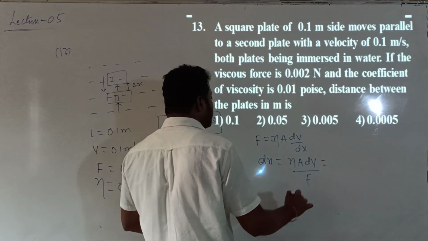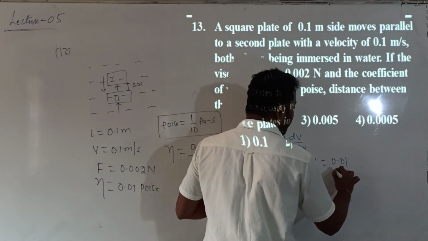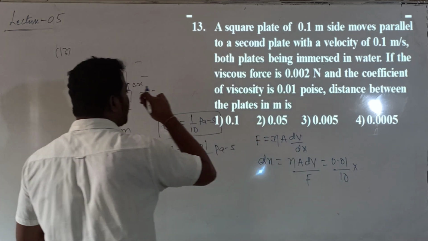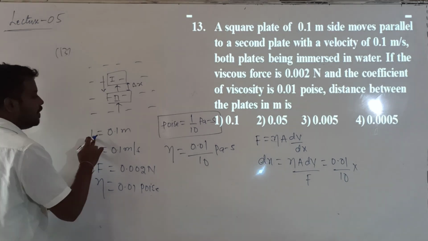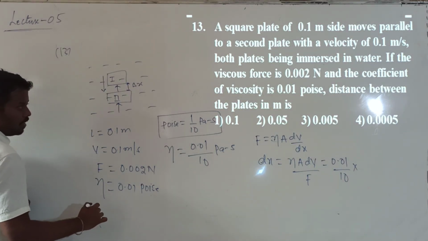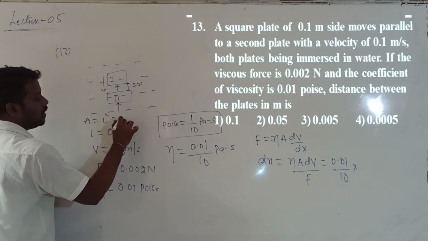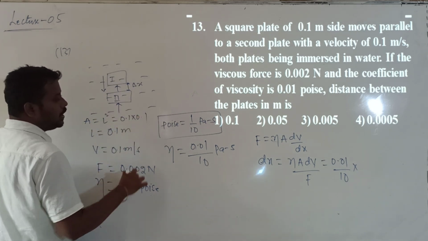So what is the eta value? 0.01 divided by 10, into the area of cross section. The area of cross section is given by L, which is given as 0.1. So how can I calculate the value of A for a square plate? L squared, that is 0.1 into 0.1.